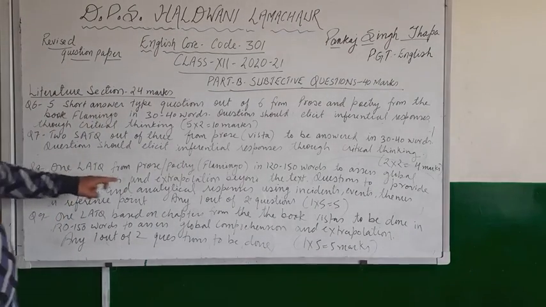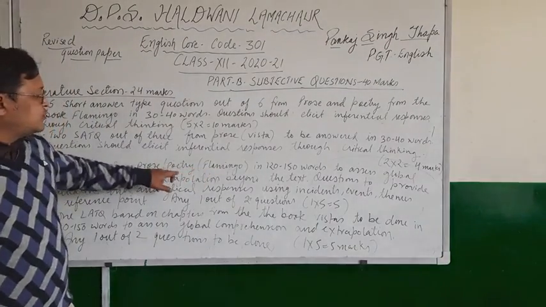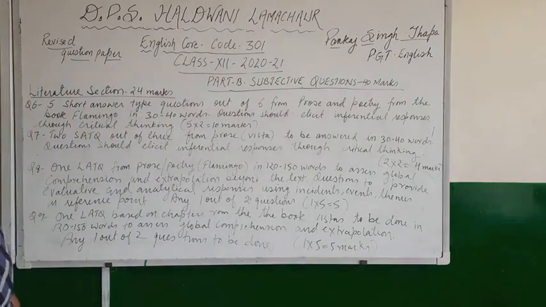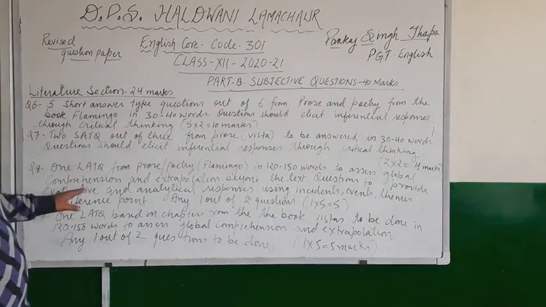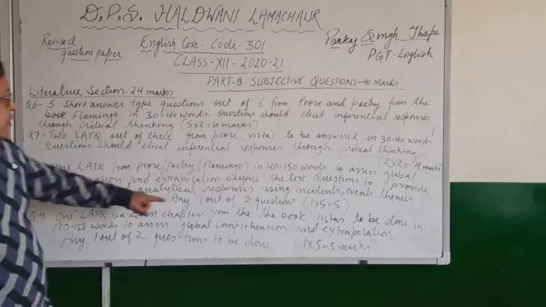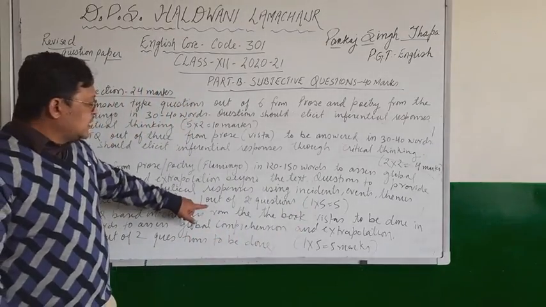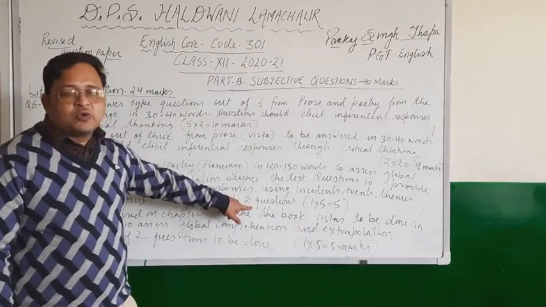So one LTQ from prose or poetry from the book Flamingo, which you have to answer in 120 to 150 words. And it will be of 5 marks. One question you will have to attempt. Choice will be there, 1 out of 2 questions.